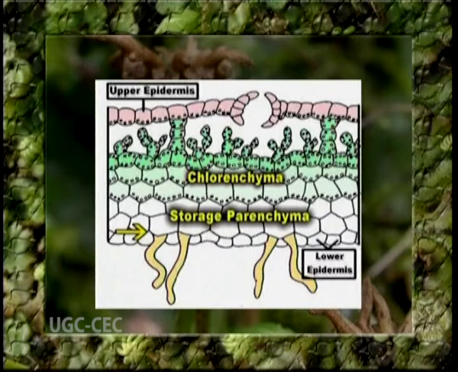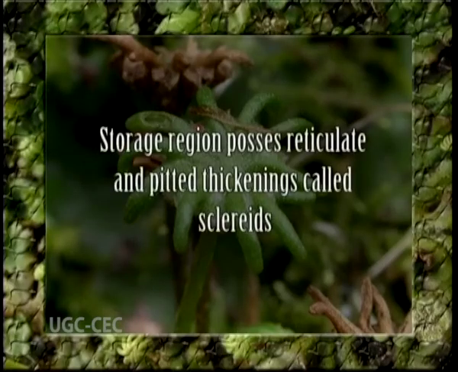starch and proteins. Intercellular spaces are absent. A few cells are filled with mucilage or oil bodies. Some cells of the storage region possess reticulate and pitted thickenings. They are called sclerites. In some species, the central part of the midrib region contains elongated mucilage tubes which prevent the cells from desiccation. The storage region on the ventral side is covered by lower epidermis, which is made of non-green cells. From the lower epidermis arise rhizoids and scales.